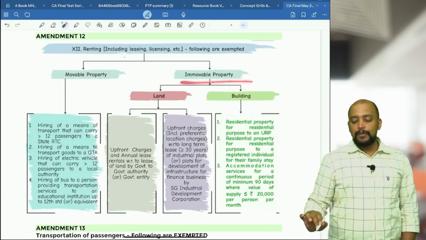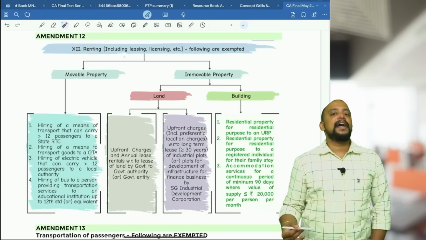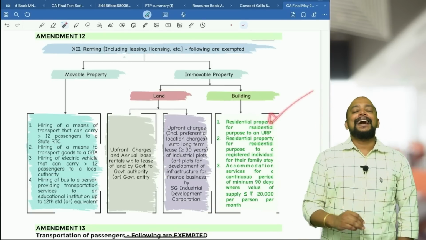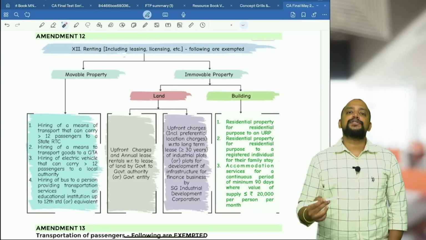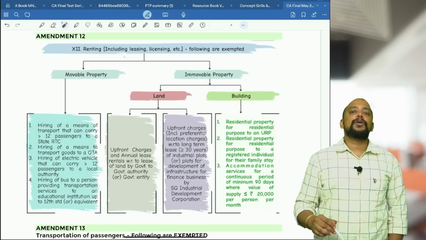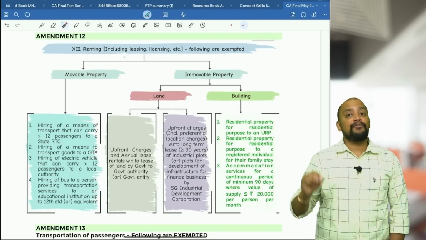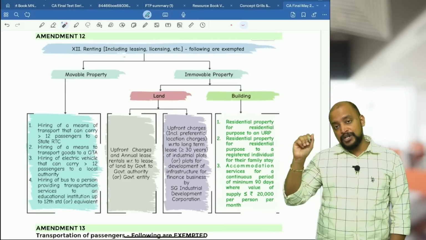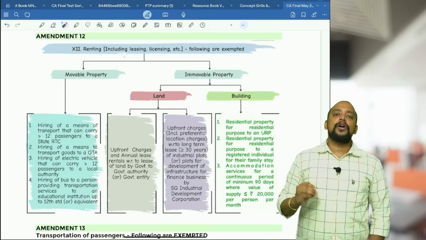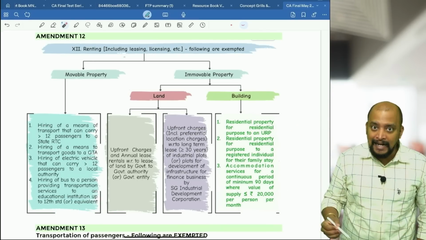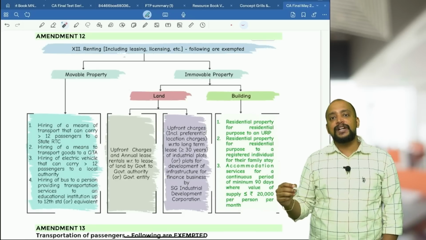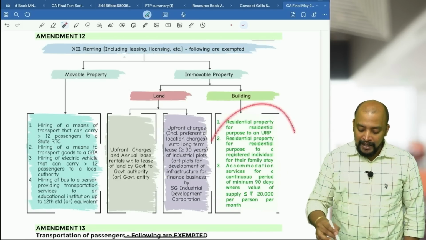When it comes to immovable property, for buildings we have already seen 3 exemptions. One is residential property for residential purpose to an unregistered person. Then residential property for residential purpose to a registered individual for his family stay. And then accommodation services of minimum 90 days, subject to a maximum of 20,000 rupees per person per month, that is exempted.